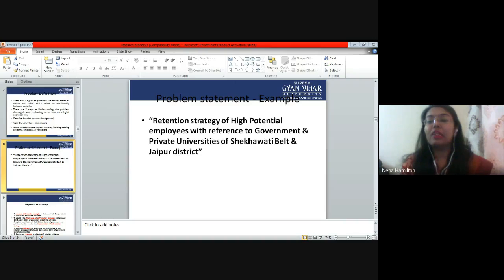So we are very clearly mentioning the location also, that we are studying not all the universities, but in Rajasthan we are going to understand the universities of Shekhawati and Jaipur. This is how you should frame your research problem, which should be to the point, very specific, and self-explanatory. So this is how you have to design a problem.